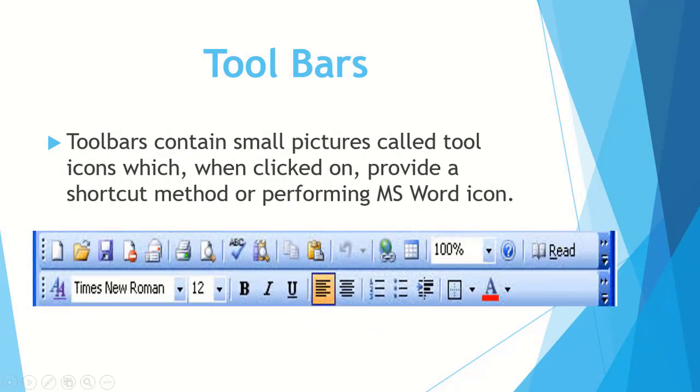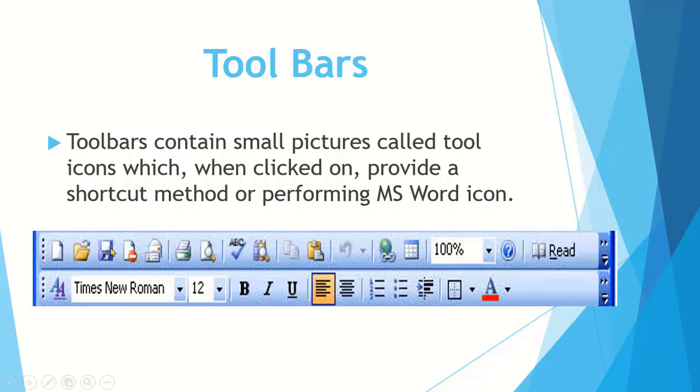Yes, students, just below the menu bar there are toolbars available. You can see on the screen, these are the toolbars. This top bar is called the standard toolbar, and the lower bar is called the formatting toolbar. On the standard toolbar, you can see there is new document available.